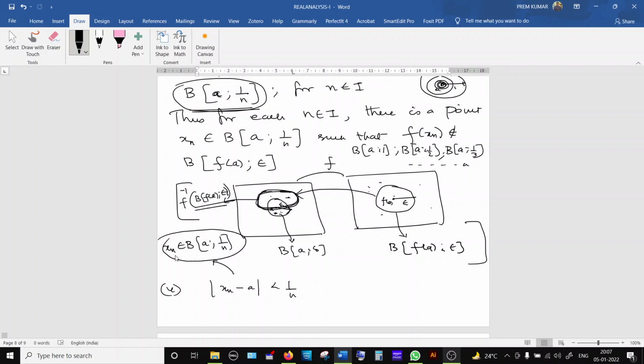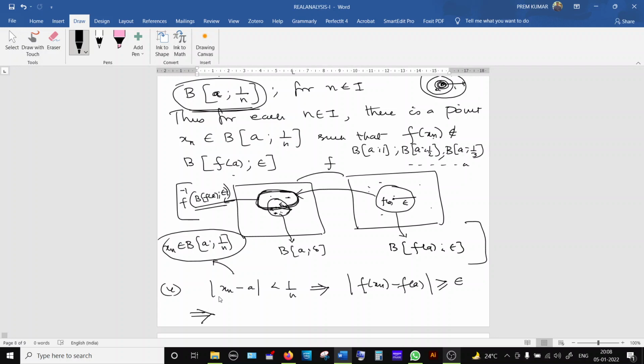If I take an element xn belonging to this open ball and the corresponding function value is not inside the open ball, so what is the meaning? It is outside this open ball. The distance between f of xn and f of A must otherwise be less than epsilon, meaning it is inside that ball. So now I write this is greater than or equal to epsilon.